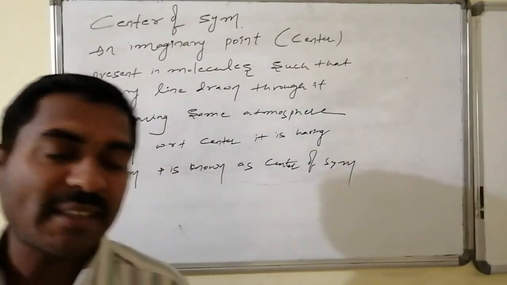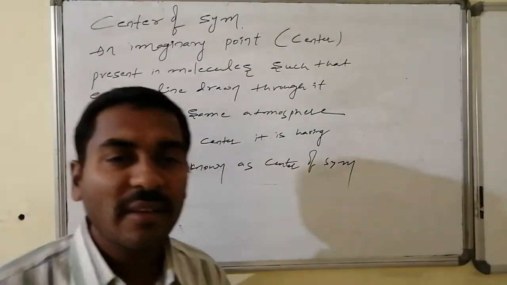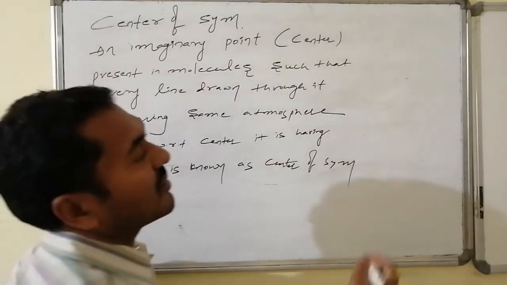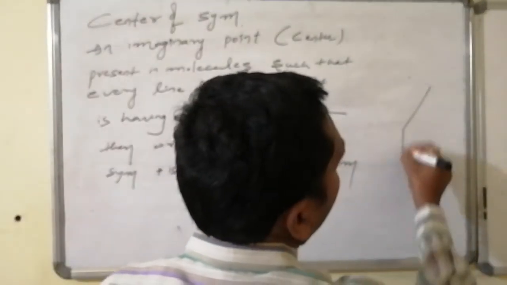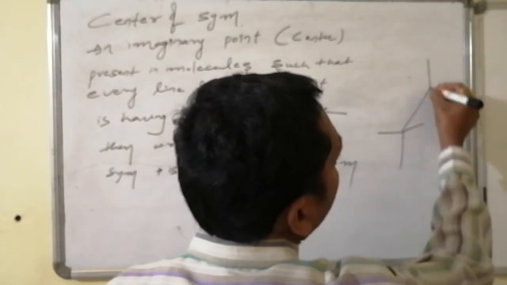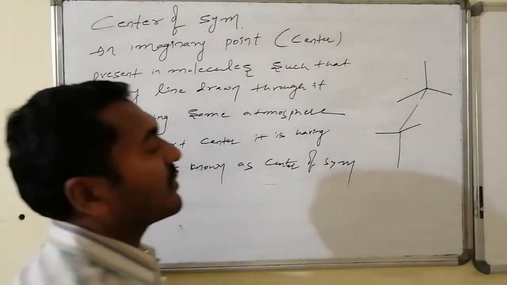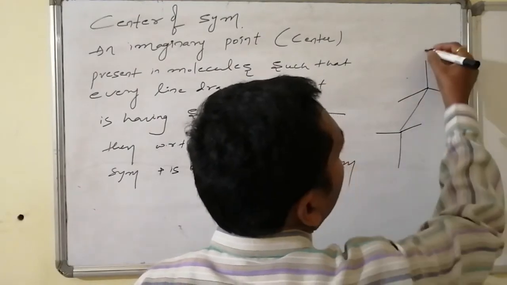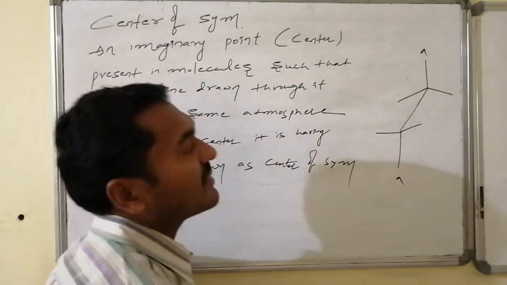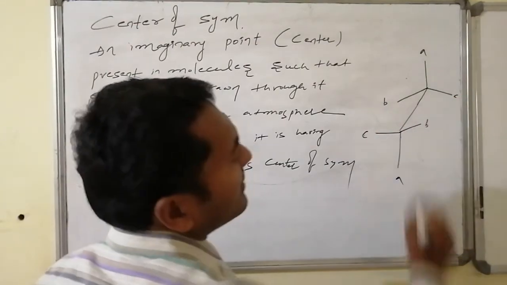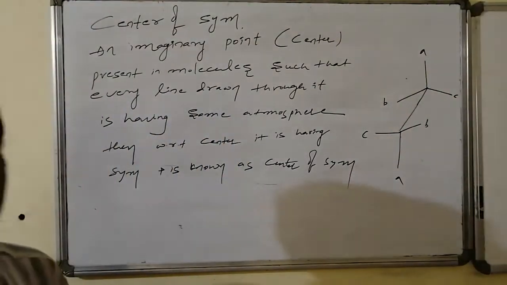In order to express this particular center of symmetry, basically the Sawhorse presentation is the best presentation, because in the Sawhorse the atoms are present 180 degrees apart, that is anti to one another. In this case, suppose this is valency A, this is valency A, and this is valency B, this is valency B, this is valency C, and this is valency C.